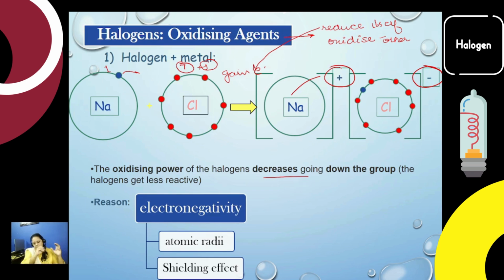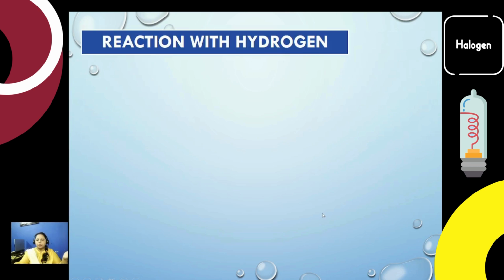The electrons that are present in between the shells and the valence one, for example if this is the nucleus and this is the valence shell, the electrons present between the nucleus and the valence shell actually act as a shield that weakens the attraction of the nucleus towards the valence electron.